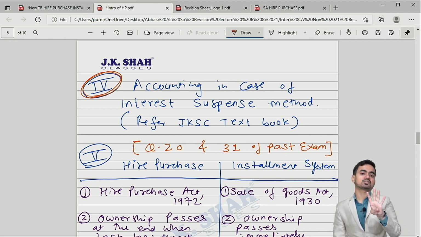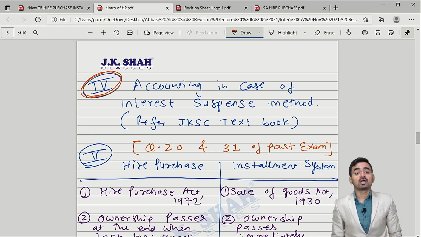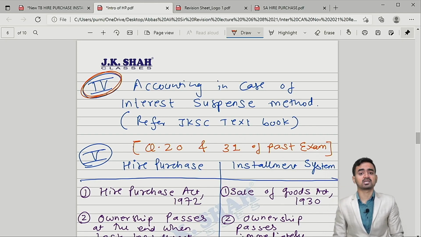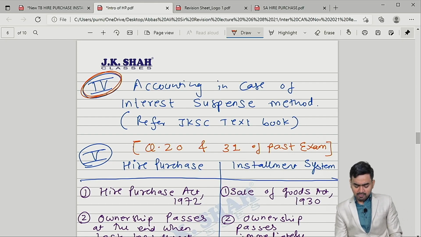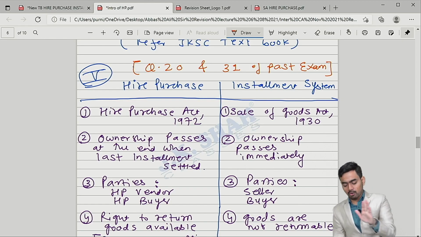So 4 things we are going to cover: calculation of interest, accounting in the books of HP vendor and HP buyer, accounting in case of repossession, and final accounting in case of interest suspense method. All the 4 topics we will cover, and even I will give you the reference of the question from the JK Shah classes textbook as well. Okay, lastly we will discuss this difference between hire purchase and installment system, but not now.